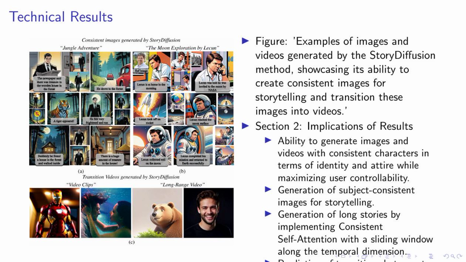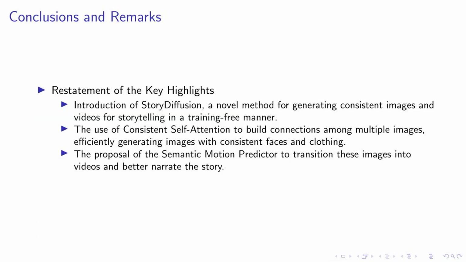Lastly, our semantic motion predictor can predict transitions between two images in semantic spaces, yielding more stable results than predictions in image latent spaces. This ensures a smooth and natural transition between images in the generated videos. In summary, our story diffusion method offers a novel approach to image and video generation, providing a more consistent and controllable output.